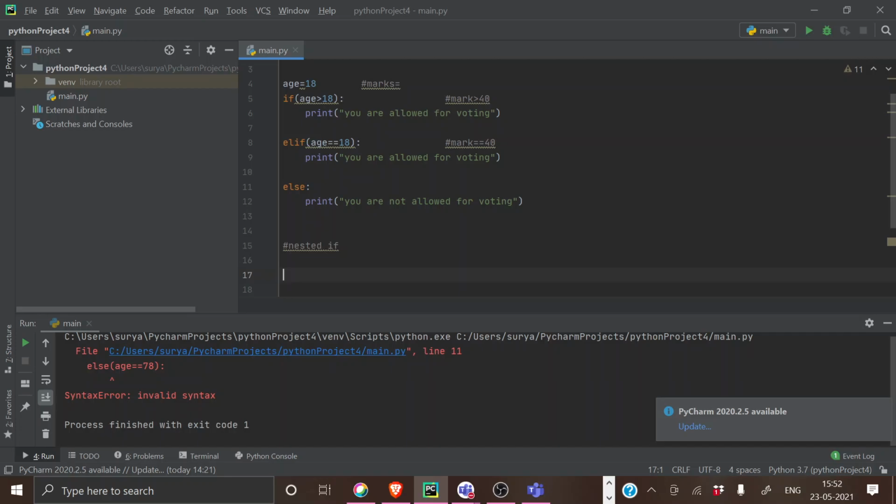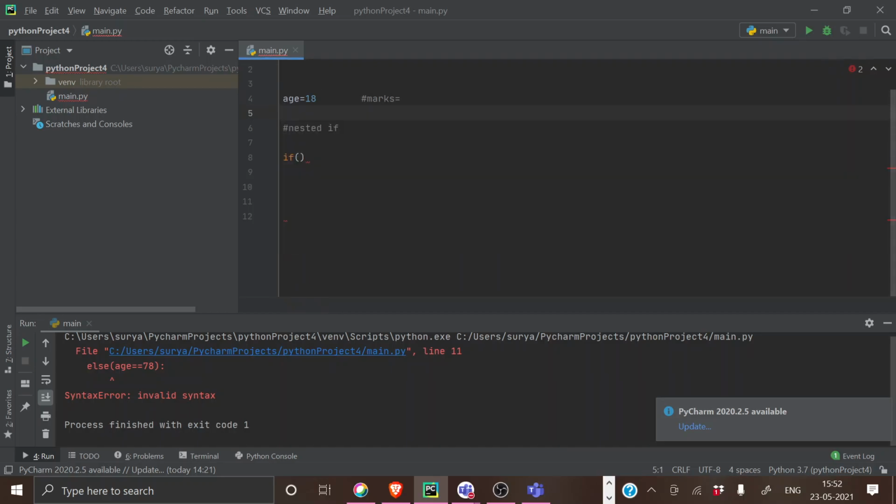For nested if I'm just giving another example. If you're going for a roller coaster ride, where it is allowed. I will remove all these conditions. I'm just giving a situation. Even if you're not using brackets, there will be no problem in Python.